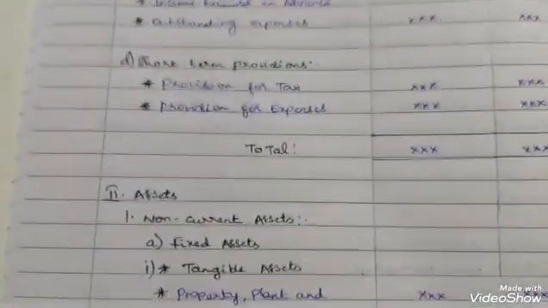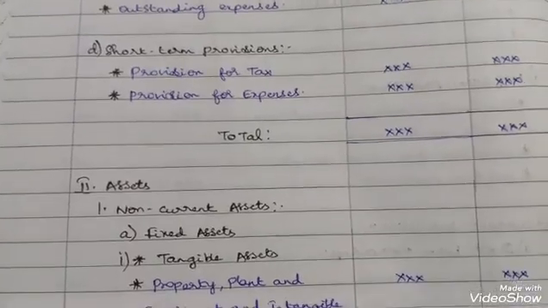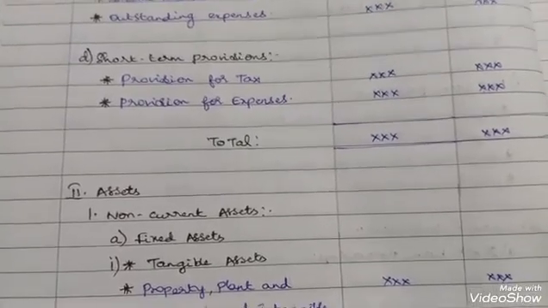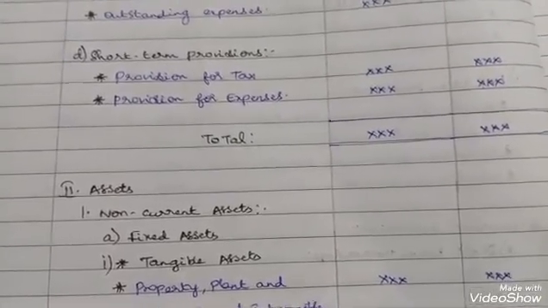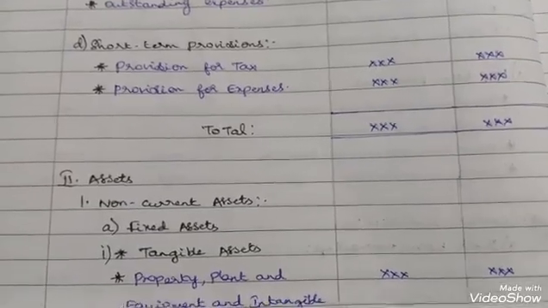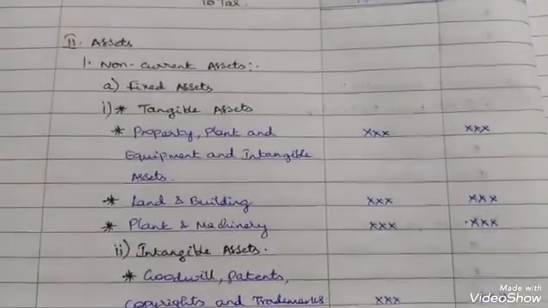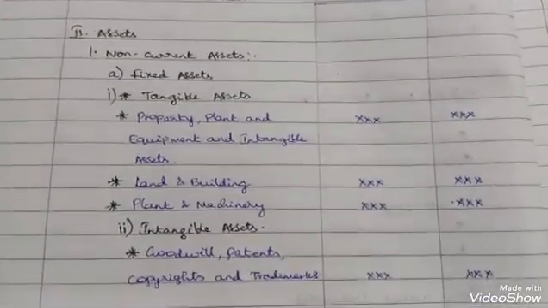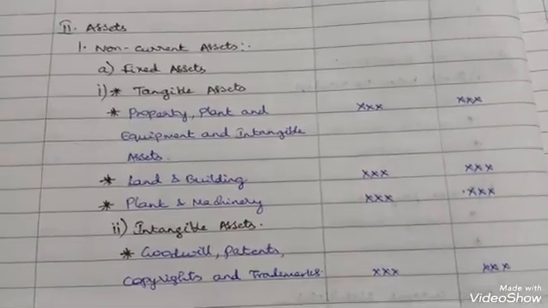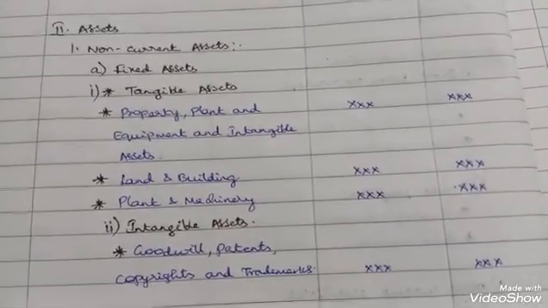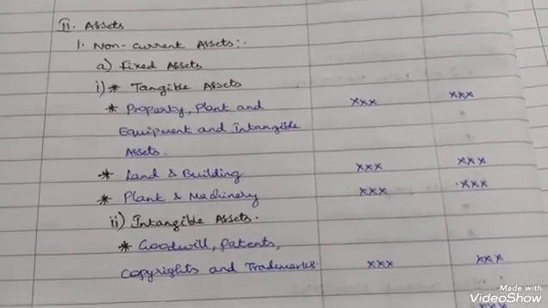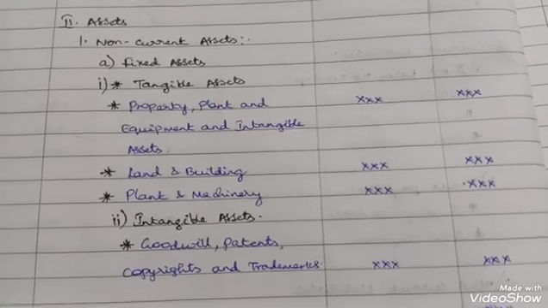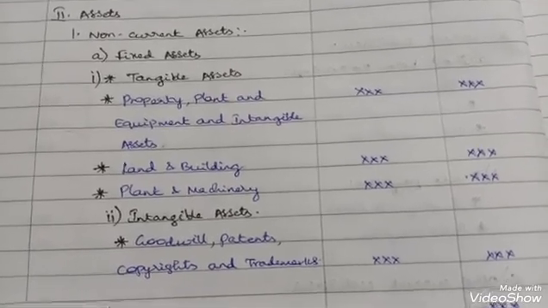Short-term provisions: provision for tax, provision for expenses, and other short-term provisions. Then you total it, then go for assets. Assets will have only 2 heads, non-current assets and current assets. Under non-current assets, there will be